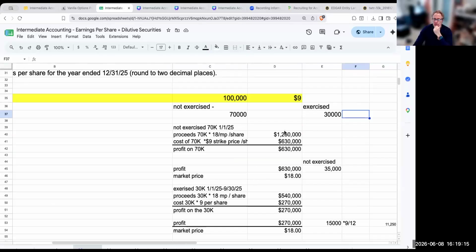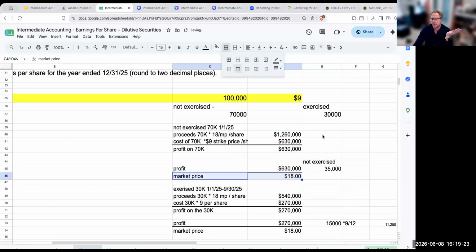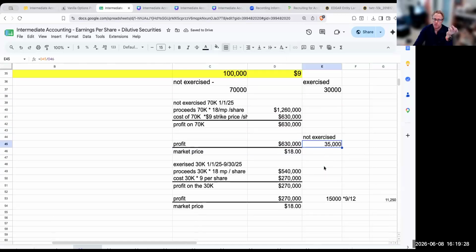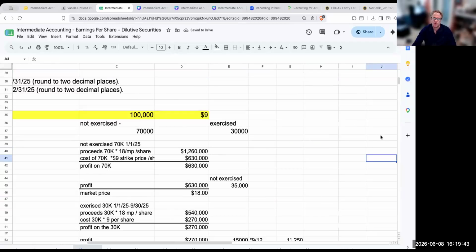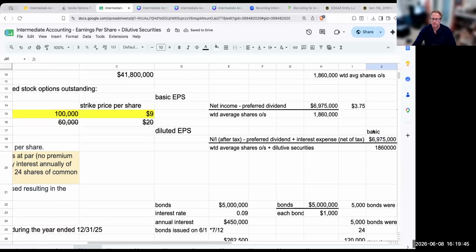So here I'm going to basically take what are my proceeds, what's the cost, and then how much on the open market could I have actually purchased with that profit. And I'm taking that amount, dividing it by the market price. Over here, same kind of concept, except the only difference is I'm multiplying this by 9/12 because this was the period that those options were not exercised. So right over here, I've got 11,250. Let's go ahead and put that into our equation.